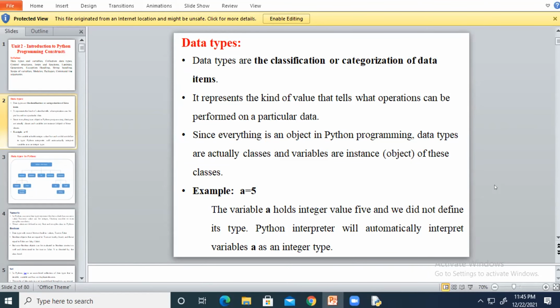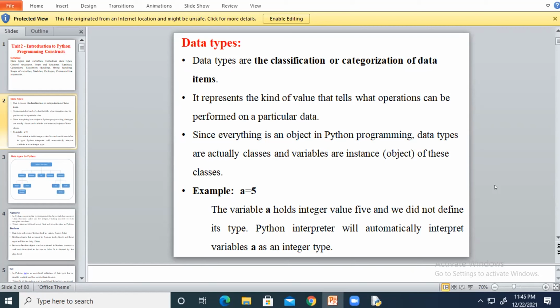Okay, so since everything is an object in Python programming, data types are actually classes and variables are instances of these classes. Okay, so everyone knows what are classes, what are objects. So classes means what? We are creating the instance of a class. For that we call it an object.